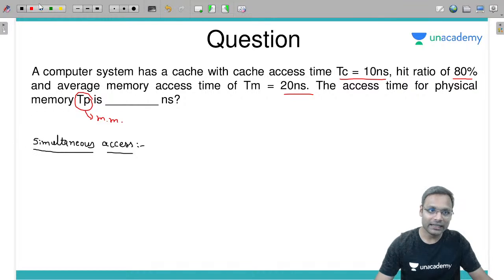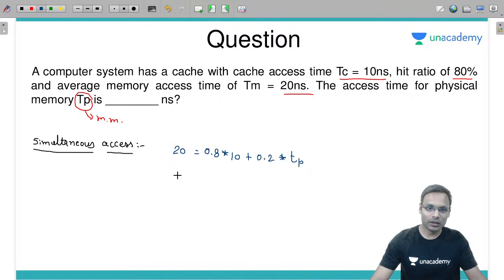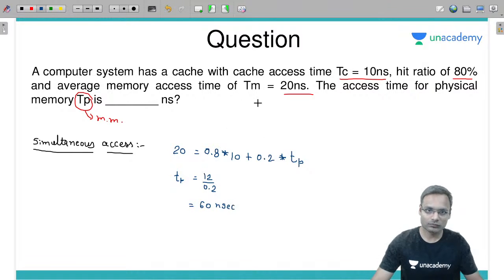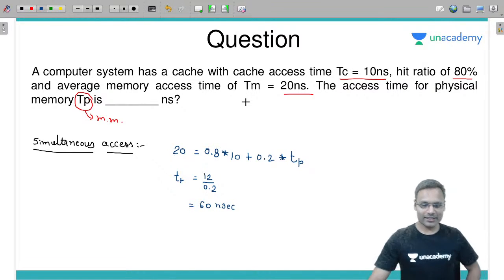साइमल्टेनियस एक्सेस लिया, फॉर्मूला लगा दो. एवरेज मेमोरी एक्सेस टाइम TM 20 nanosecond is equal to when there is a hit, cache memory's access time, plus when there is a miss, main memory's access time TP. कितना होगा ये? 8 12 TP is equal to 12 divided by 0.2, which is 60 nanosecond. Oh, बल्ले आ गया आंसर 60.